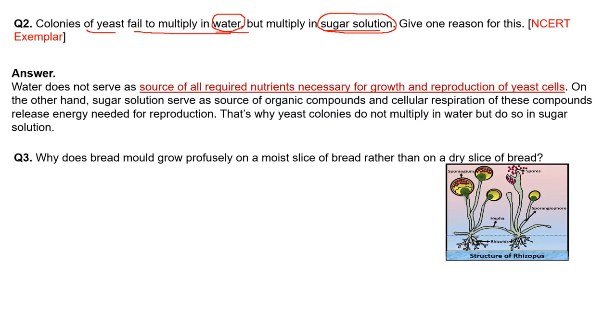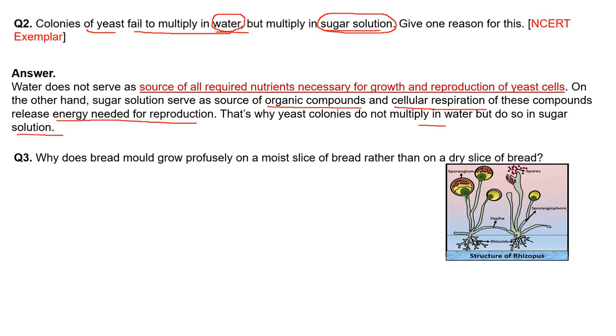Here we can see the answer. Water does not serve as a source of all the nutrients necessary for the growth and reproduction of yeast cells. On the other hand, sugar solution serves as a source of organic compounds for cellular respiration. What is an organic compound? Glucose is an organic compound. I have told you about cellular respiration. This glucose is broken down into simpler compounds, and that is a source of respiration, that is, energy. So the energy needed for reproduction is released. That is why yeast colonies do not multiply in water, but they do so in sugar solution.